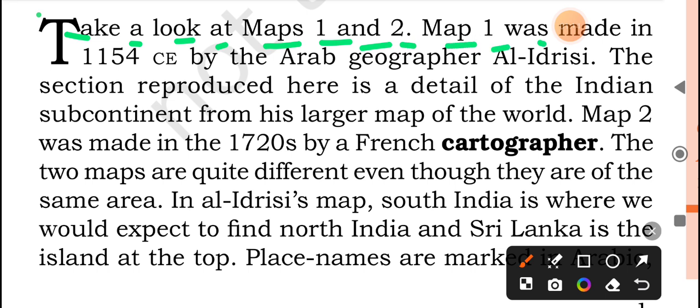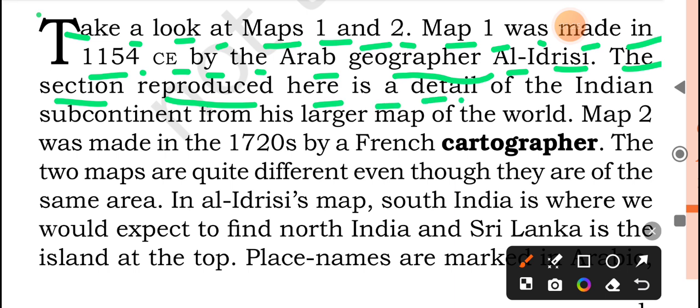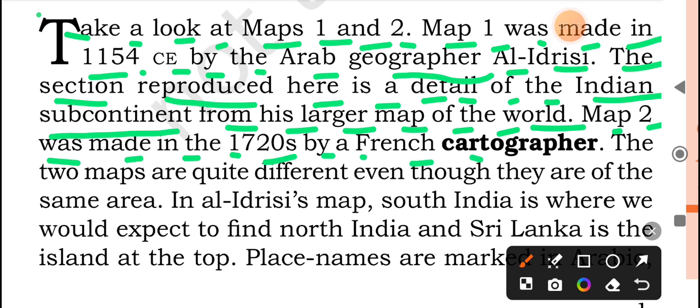Map 1 was made in 1154 CE by the Arab geographer Al-Idrisi. The section produced here is a detail of the Indian subcontinent from his larger map of the world. Map 2 was made in the 1700s by a French cartographer.